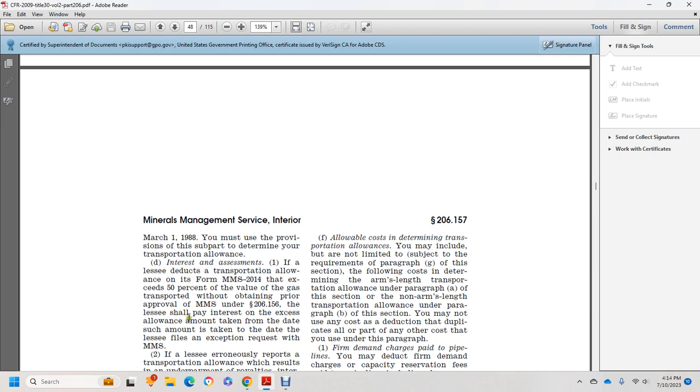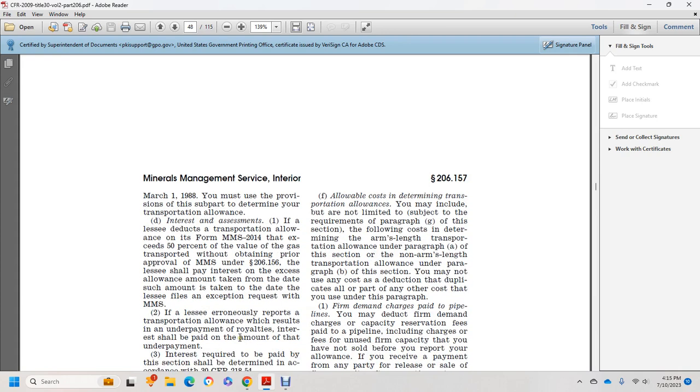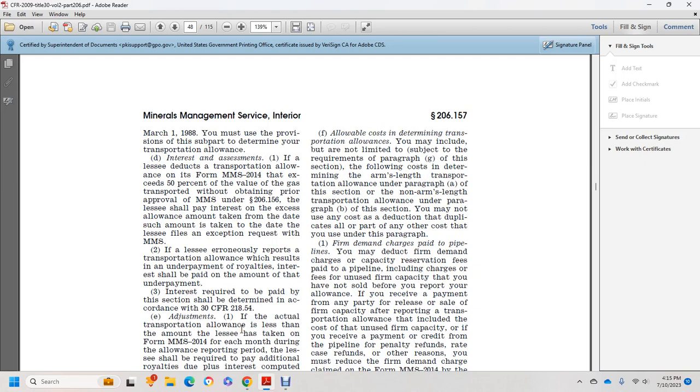206.156. The lessor shall pay interest on the allowance amount taken from the date such amount was taken until the date the lessor filed the exemption required by the Minerals Management Service. If the lessor errs in this report of the transportation allowance, resulting in an underpayment of royalty, interest shall be paid on the amount of the underpayment as required to be paid under the section determined in Title 30 CFR